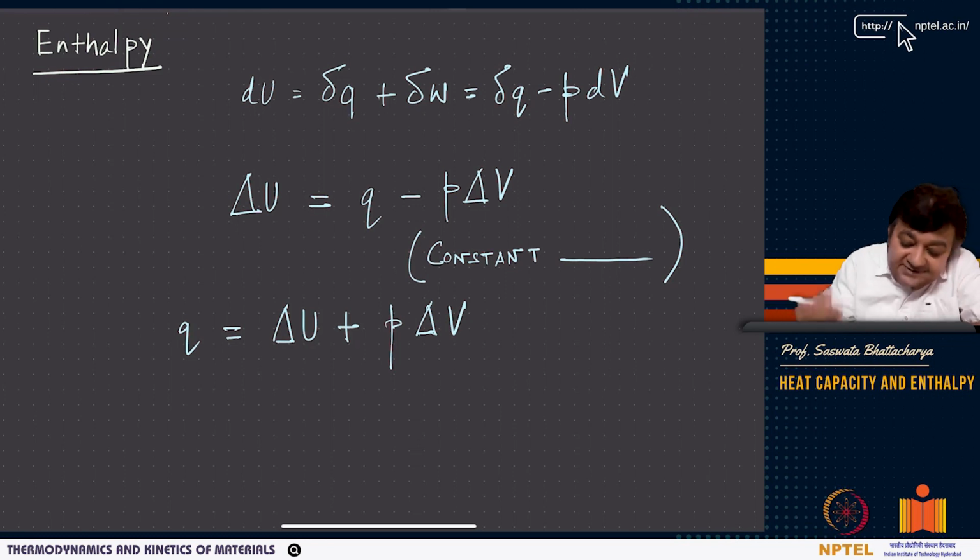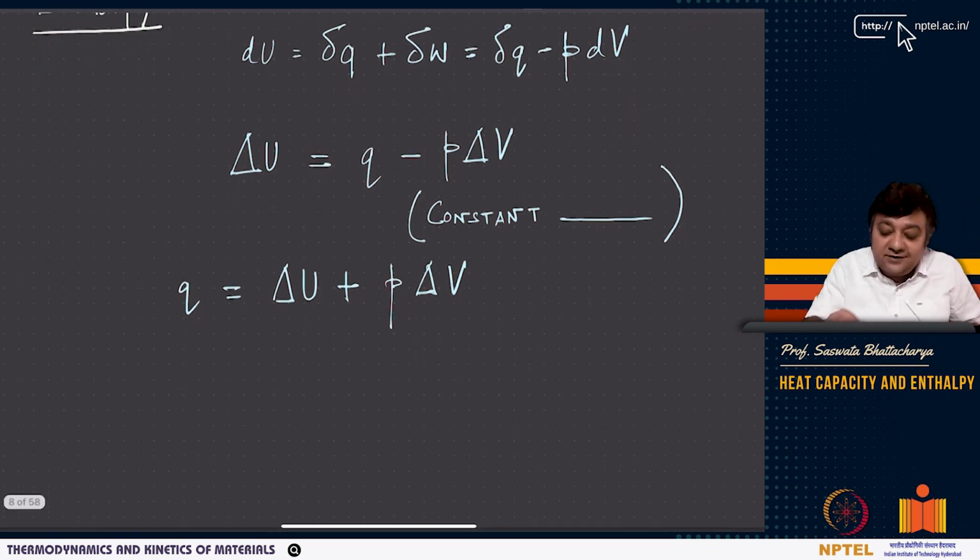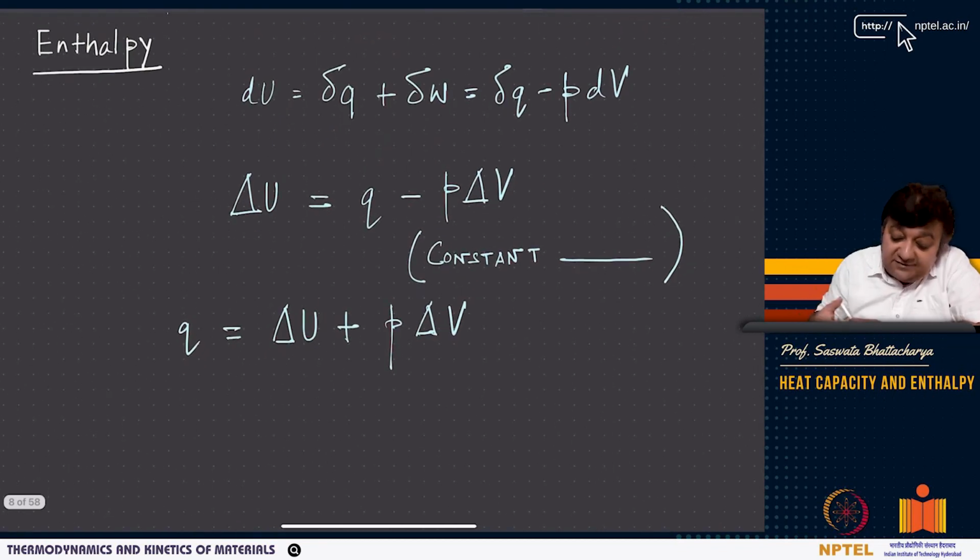Now why is this enthalpy required? Because we know from the first law for a closed system that dU is equal to delta Q plus delta W, and that is basically equal to delta Q minus PdV. Minus PdV, because if you are compressing a gas using a piston, with a pressure, then there is a change in volume, that dV is negative, and you want work done on the system always assumed positive in our convention. So we put a minus sign here. Okay, so you can understand that dU equals delta Q minus PdV.